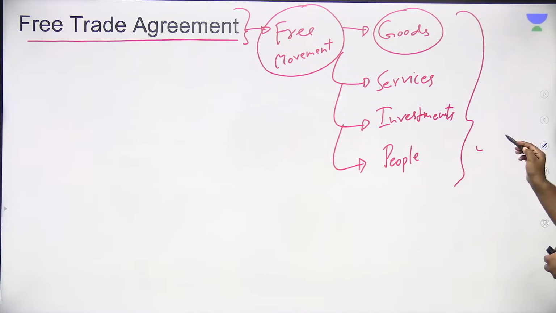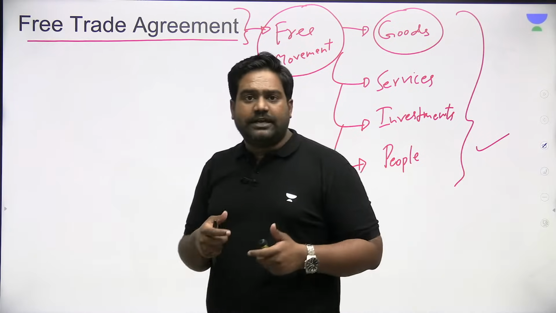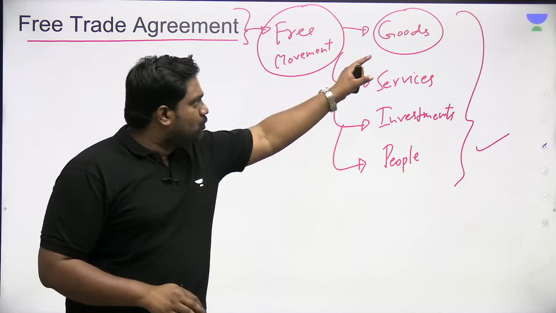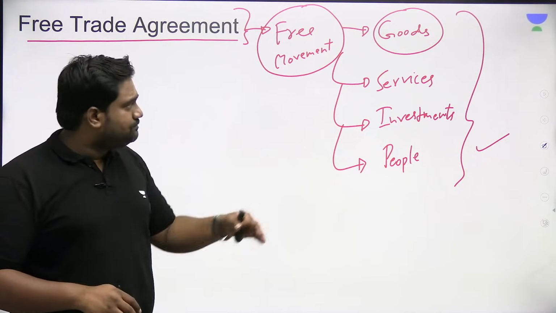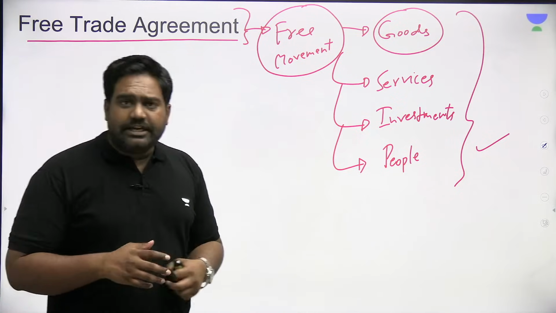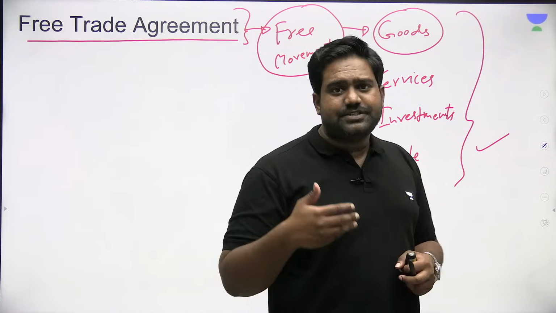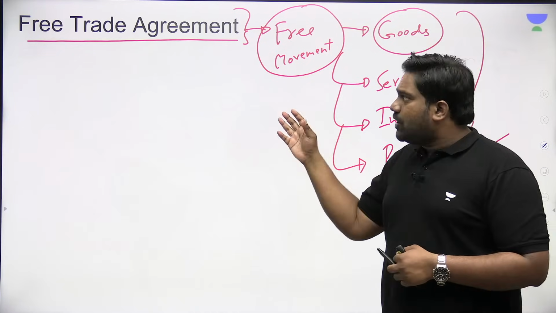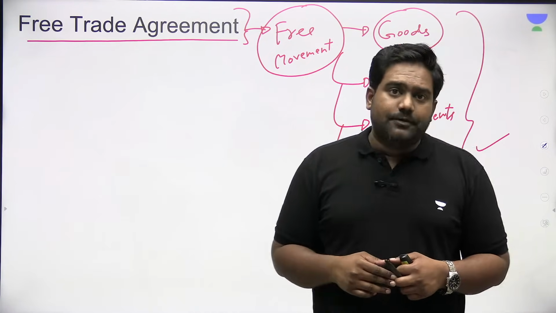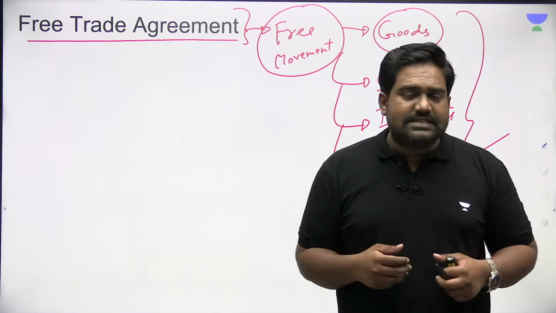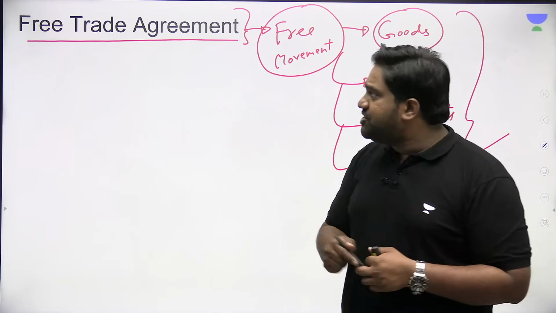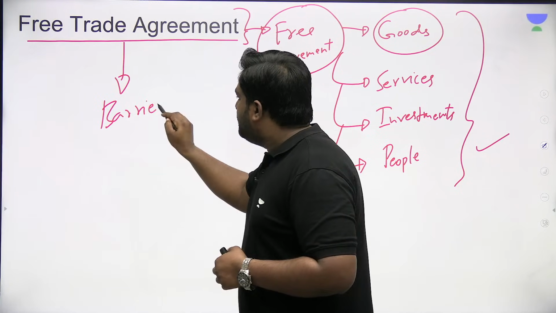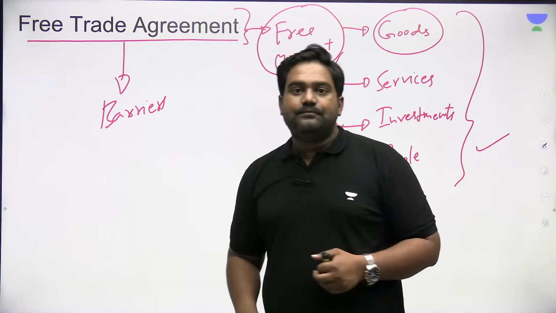It depends on how the FTA is negotiated, what the objectives of the negotiating parties are. The primary goal is always to allow the free movement of goods, and sometimes it includes free movement of services, investments, and people as well. So if free movement has to be achieved for goods, services, investments, and people, it essentially means that there are certain barriers that prevent this free movement.